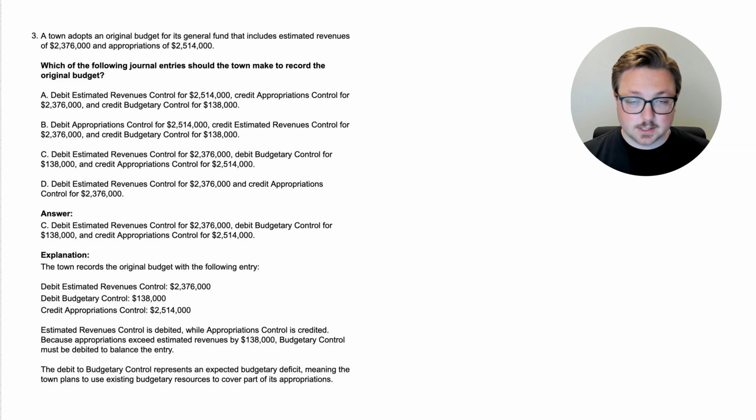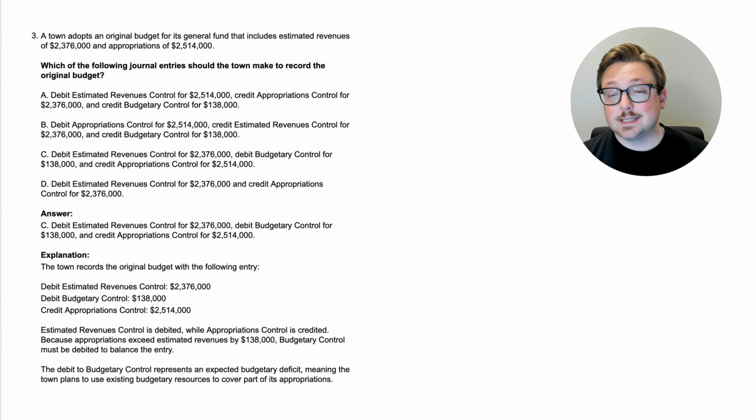Estimated revenues control is debited. Appropriations control is credited, like we just talked about. Because appropriations exceeded estimated revenues by $138,000, budgetary control must be debited to balance the entry. So again, the budgetary control is just a plug. It's just there to fill in whatever it needs to fill in.